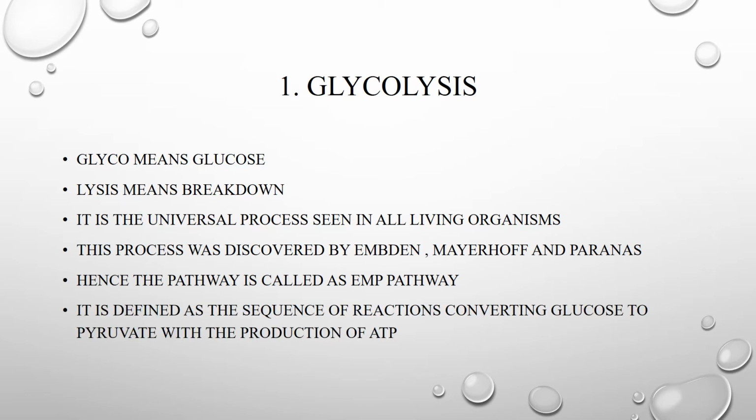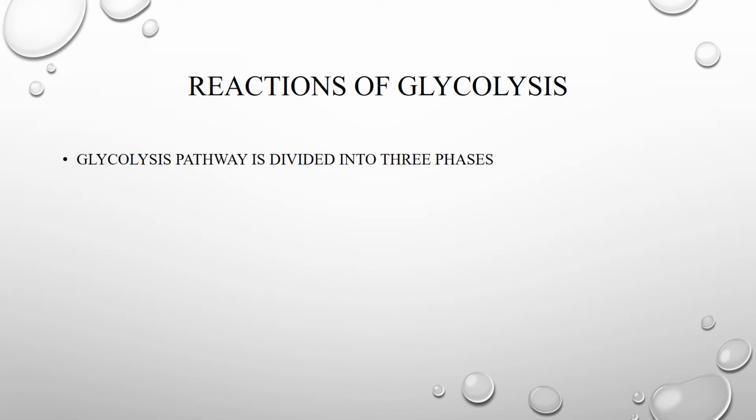We can define glycolysis as the sequence of reactions involved in converting glucose to pyruvate with ATP production. Simply, the sequence of reactions that convert glucose to pyruvic acid are glycolytic reactions. And these glycolysis reactions are different. The glycolysis pathway is divided into three phases.